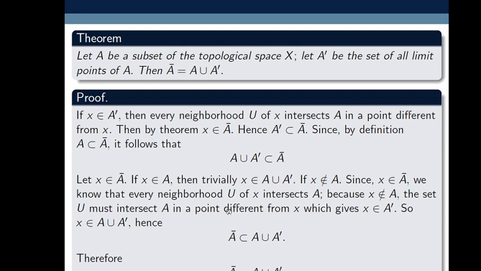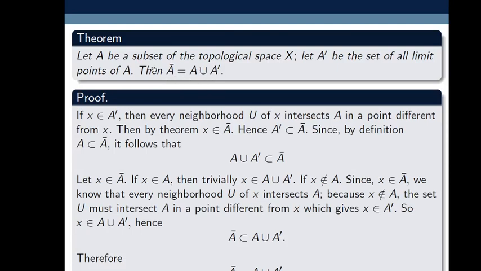So now suppose I have to find the application of this theorem. Suppose I have to find closure of the set of rational numbers, that is Q bar, meaning closure of Q. Closure of Q is equal to what? Using this result, closure of Q is equal to Q union Q prime. Q prime means set of all limit points of Q, and we know that the set of all limit points of Q is the set of real numbers. So Q union R is R. Therefore closure of Q is R.